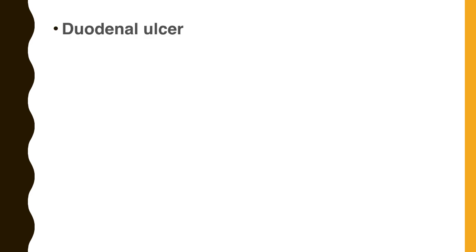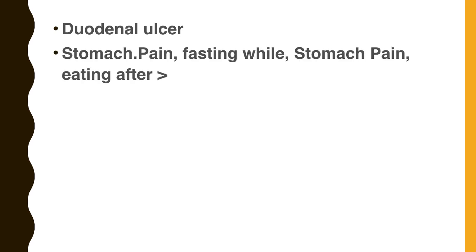So which rubric will you work out for the duodenal ulcer? We discussed this condition earlier. So can you give the rubric for that condition? Stomach pain, fasting, relieved. Stomach pain, eating after, ameliorates. These are the two rubrics for the duodenal ulcer.